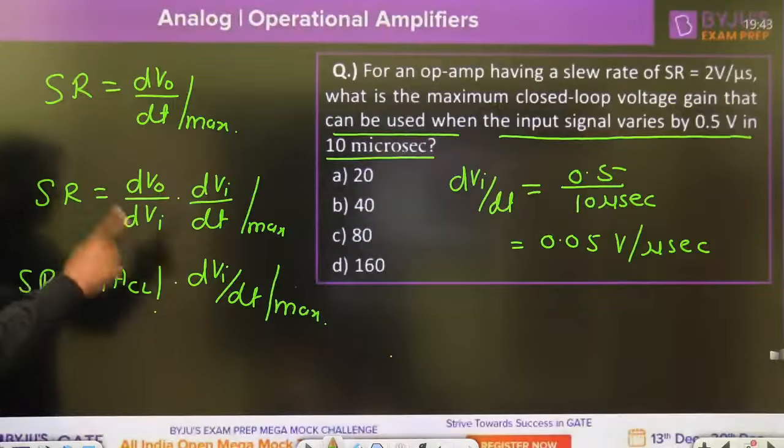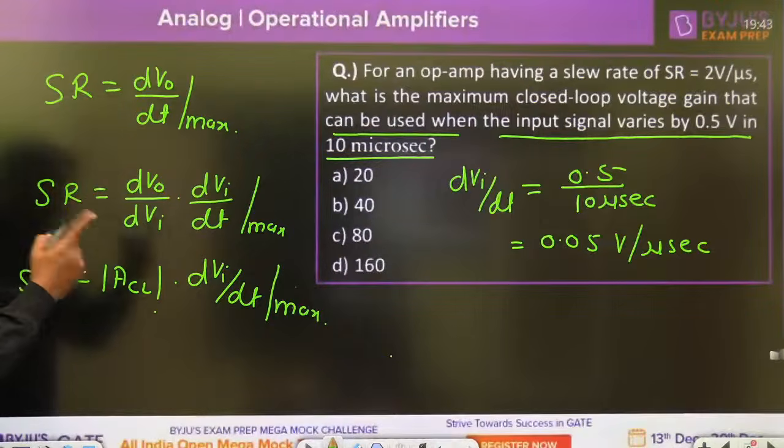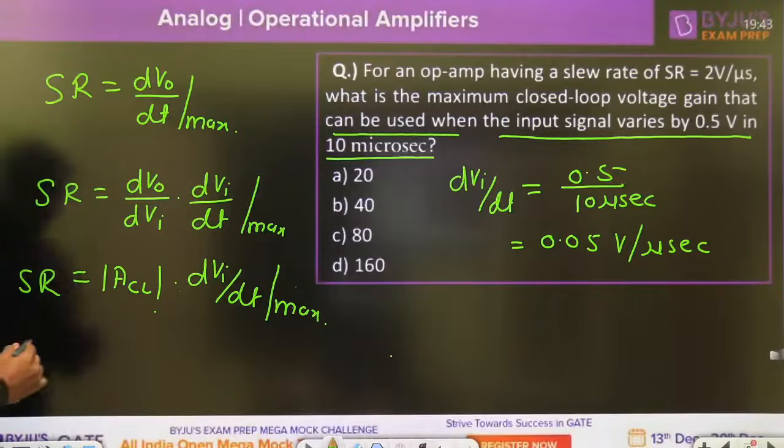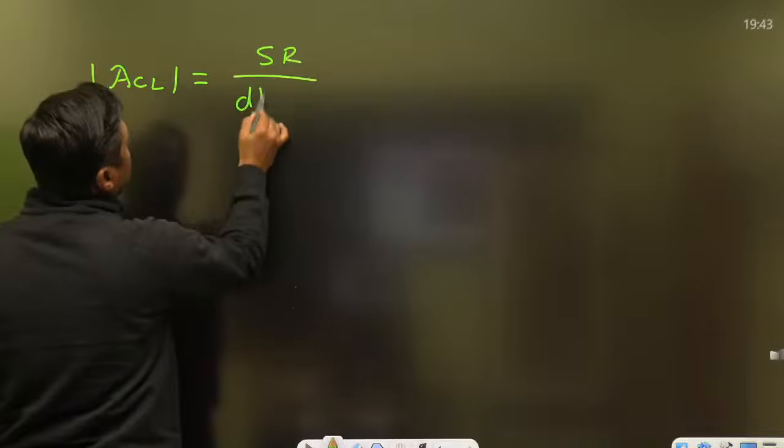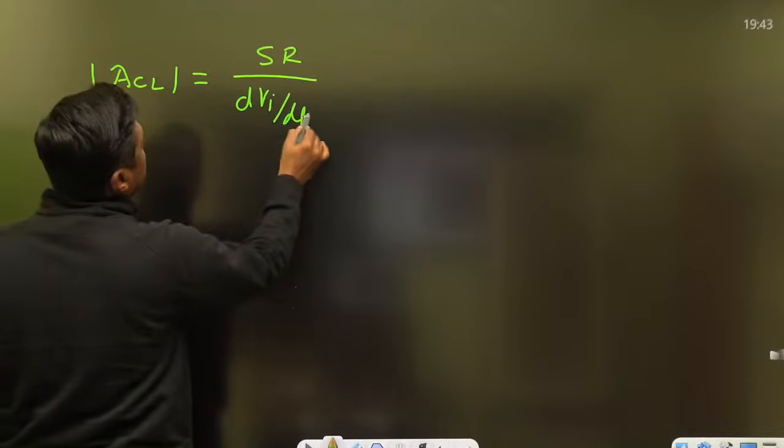That is the rate of change of input signal. Now what is the closed loop gain? The closed loop gain is given by ACL equal to slew rate divided by dVi by dt max.